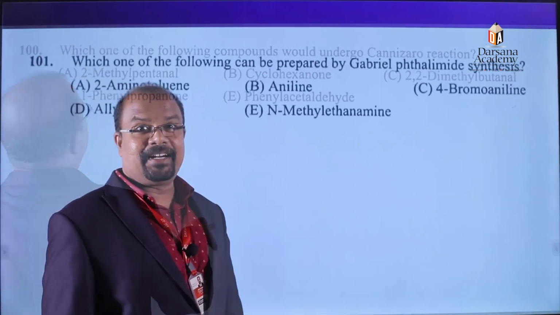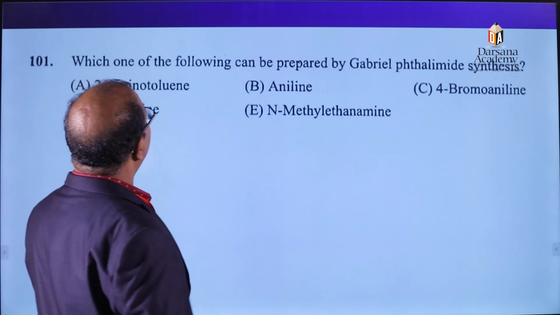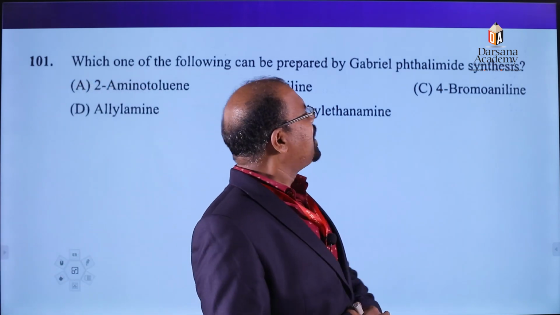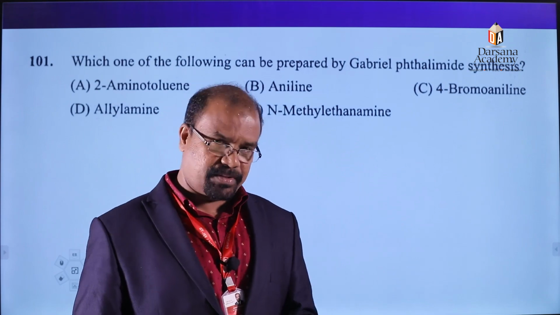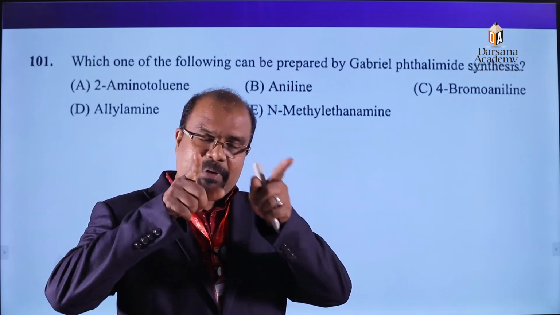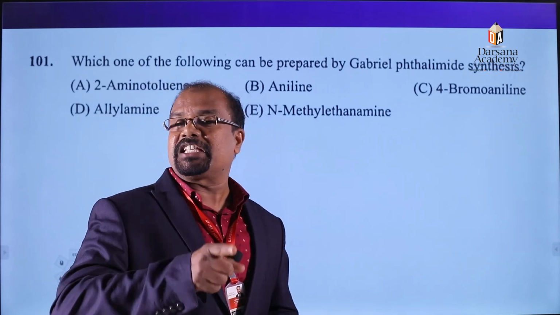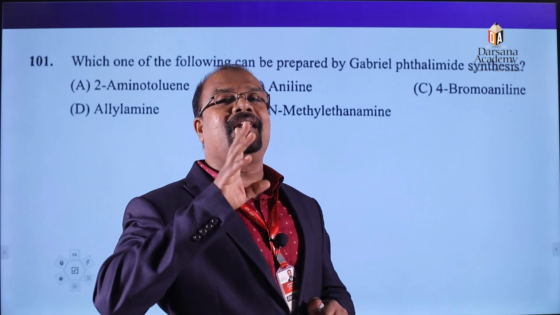Okay. 101st question. Which of the following can be prepared by Gabriel phthalimide synthesis? You know that Gabriel phthalimide synthesis is the laboratory preparation of primary aliphatic as well as primary aralkyl amines.